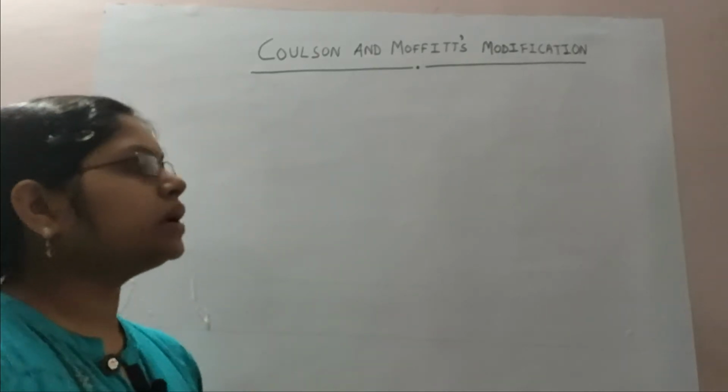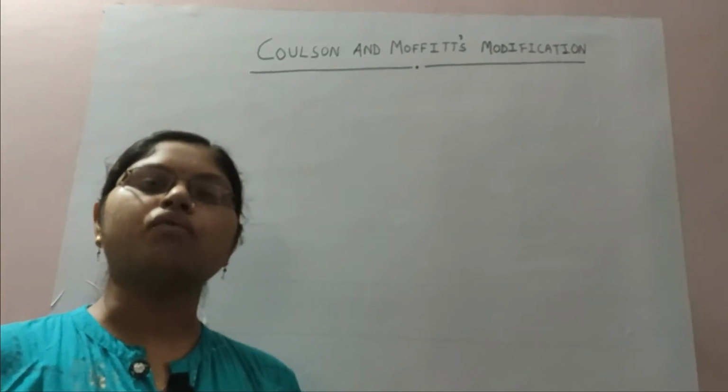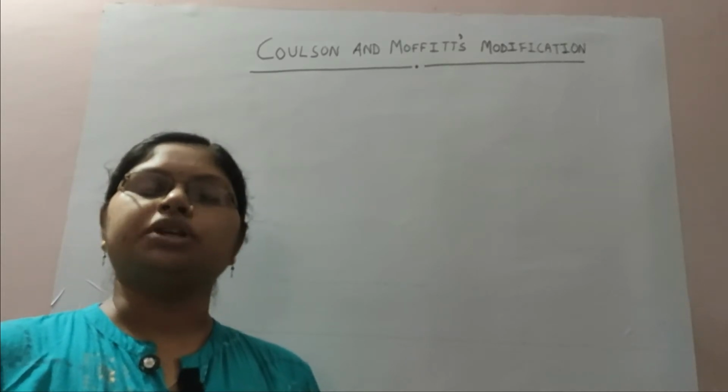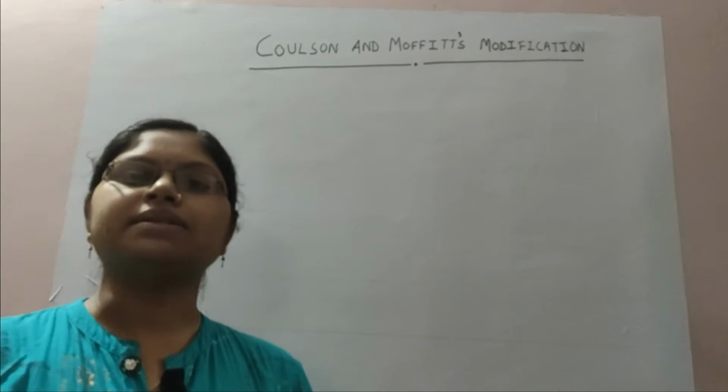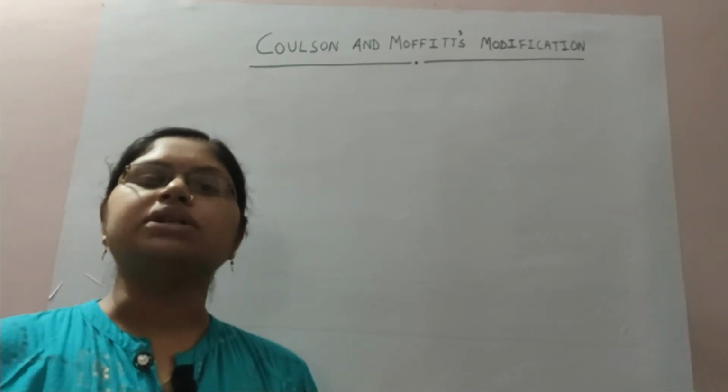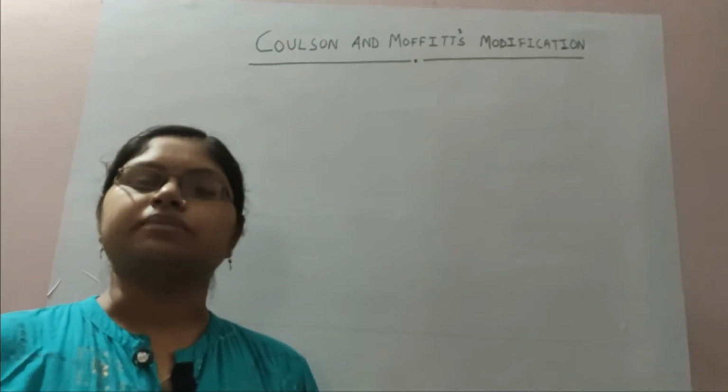Coulson and Moffat gave a modification over Baeyer strain theory: there is a presence of bent bonds in the cycloalkanes, and due to these bent bonds, they give ring opening reactions.